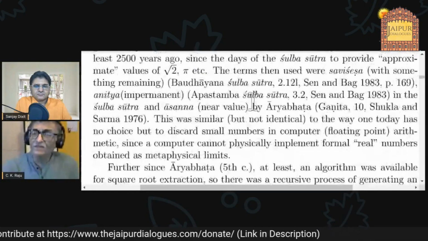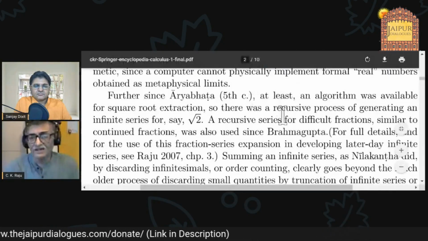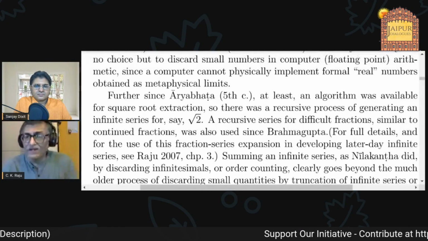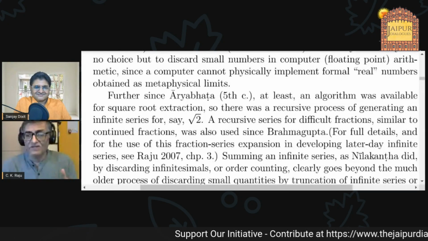But the Europeans didn't understand it. And they had this idea. Newton particularly thought the laws of God had been revealed to him. And because they had been revealed to him, he wanted calculus to be perfect. To make it perfect, he talked of fluxions. What are fluxions? Nobody understood what fluxions are. Please take a look at my book. They are discussed there in complete detail, also in some recent articles. So Newton did not have a way to sum infinite series. Nobody had a way of doing that in Europe.